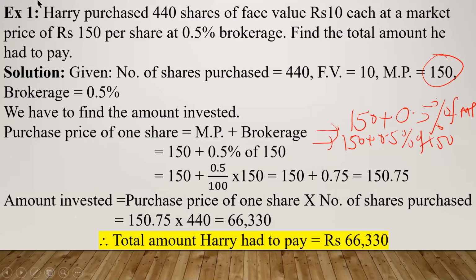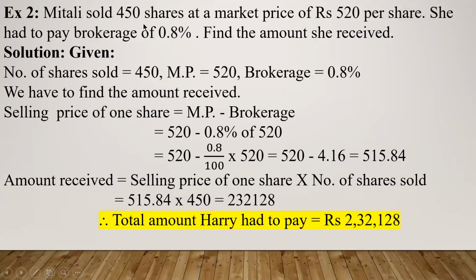See, in the previous problem, the shares were purchased, so the amount was paid or invested. In the second problem, shares are sold. When you sell the shares, amount is received. Okay, so look at the question. Mitali sold 450 shares at a market price of rupees 520 per share.